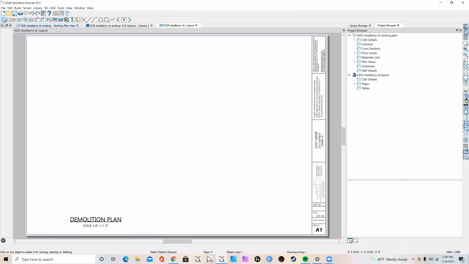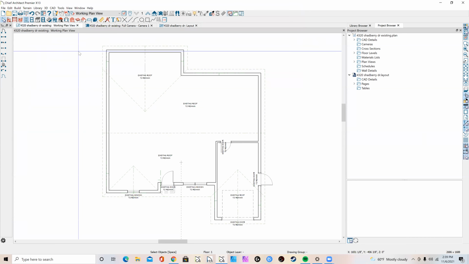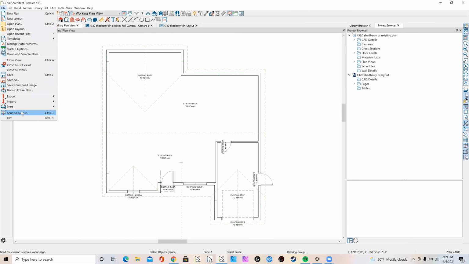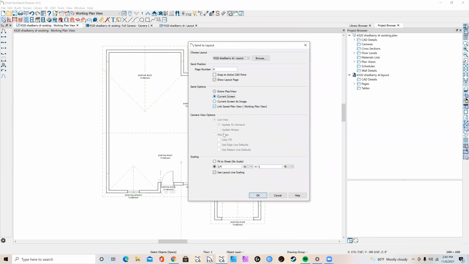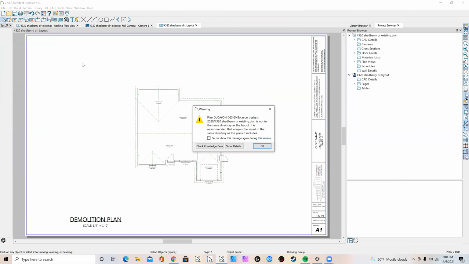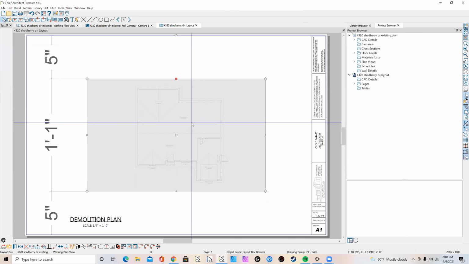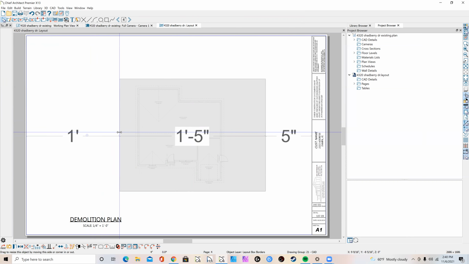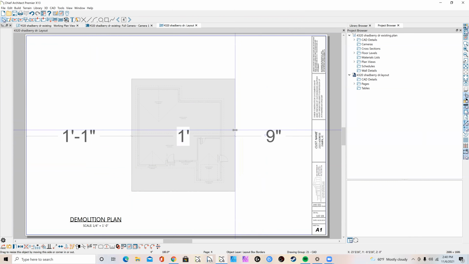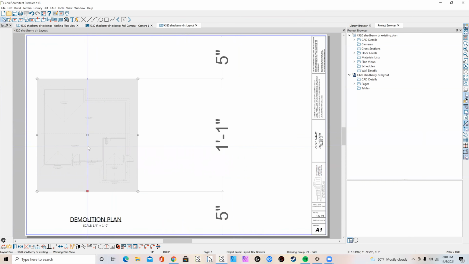So what I'm going to do now is come back here to my existing plan. I'm going to hit File, Send to Layout, Current Screen, 1/4 inch, and hit OK. And now I'm just going to slide it in, put it where I want it. Place this right here.